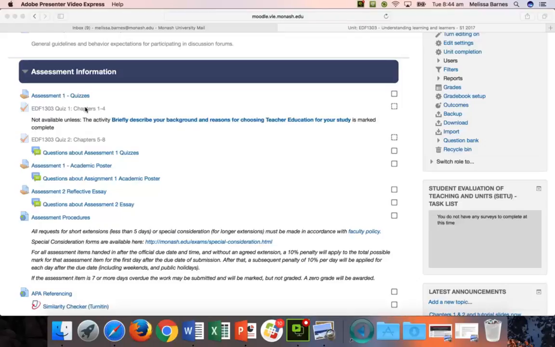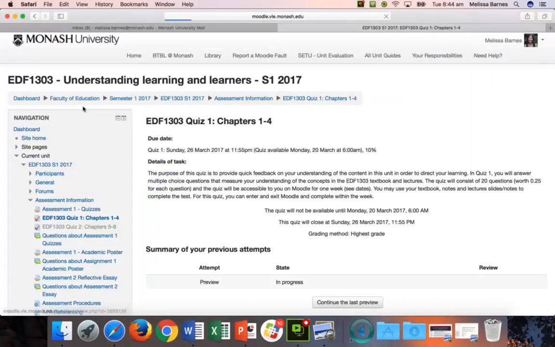the quiz. So here, if you click into it, again it gives you the due date, so you have 1 week. That's the difference between quiz 1 and quiz 2: you can enter and exit as many times as you'd like. Now it doesn't actually give you your score right away, but you obviously can get an idea if you think you've done well. And you can take the quiz as many times as you'd like within that week. So from Monday, March 20th at 6 a.m. until the 26th of March, 5 minutes to midnight, you can take it as many times as you want, and we will just take the highest grade or the highest mark.